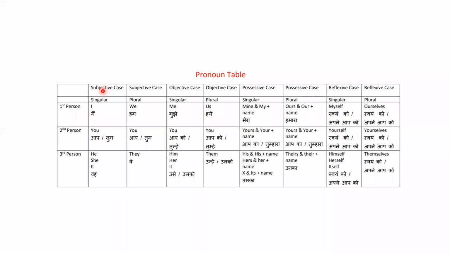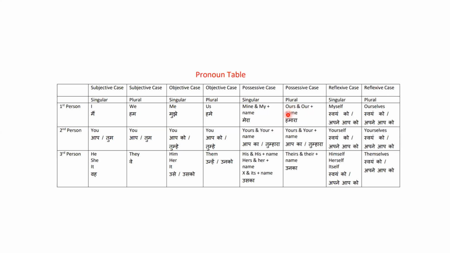Okay, what is subjective case? I will let you know that. And we is first person plural, but that is also subjective case. And me is first person singular, but that's the objective case. Me is objective case, that's a first person singular. Us is first person plural, but that's the objective case. Okay. Mine is possessive case pronoun. My is adjective here. My, after my we need to write the name, but after mine there is no need to write any name. Okay.